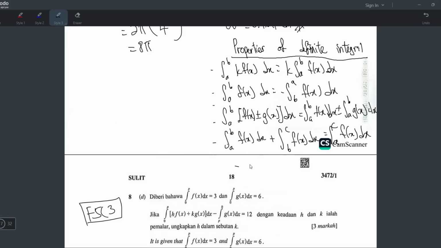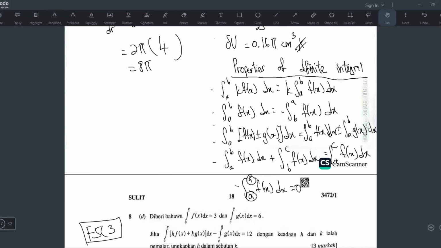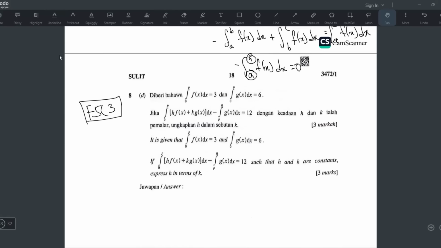Okay, the last property is when you have integrate a to a f(x) dx equals 0. The last property is when you have the same number here and here. Bila dia sama number, atas bawah punya number sama, then the answer mesti kosong. Doesn't matter what's inside here, we don't care. When the number is same, straight away you can write 0. So these are all the properties you need to know lah, the 5 properties. They like to ask this in paper 1. They don't usually ask this in paper 2. Paper 2 they ask about the area and volume. Paper 1 they ask about the properties. Okay, so let's do this question now.